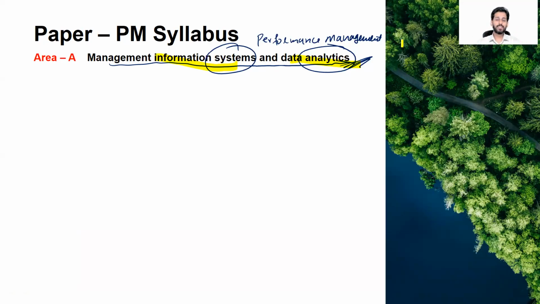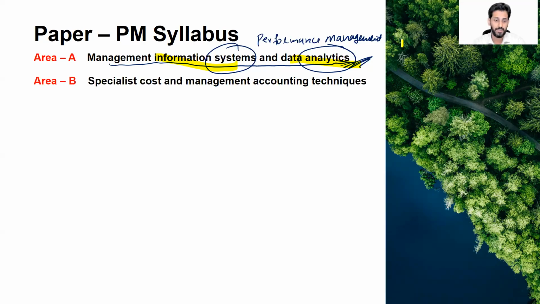Let's say, for example, there is a summer season, and most of the families travel around the world, and you need the information on how many passengers prefer the European side, American side, Asian side. You need to analyze and break down the data. Data analytics means gather the data, filter it according to your need, analyze it, and then take the decision. So in order to run an organization, you must have the information, the data analytics, and all that stuff.